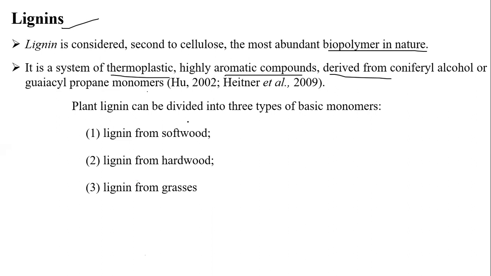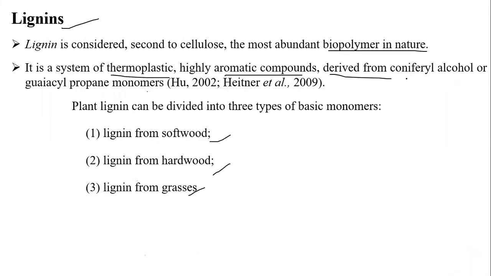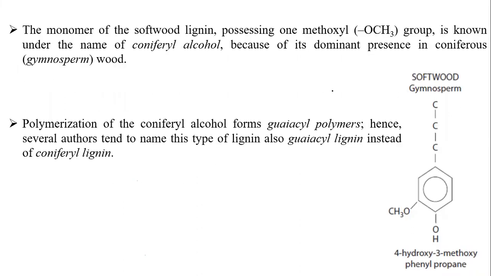Anyhow, plant lignins can be divided into three types. What are those? Lignin from the softwood, lignin from the hardwood, and lignin from the grasses. All these three are quite similar, students. The only difference is the placement of one compound. What is that difference? This is the lignin present in softwood, and this is called the softwood content.